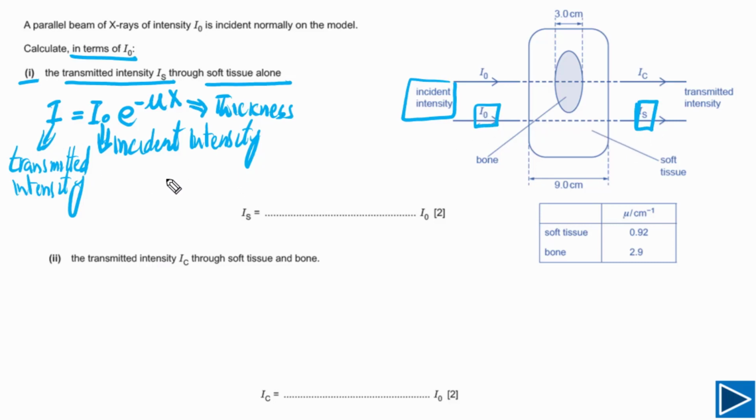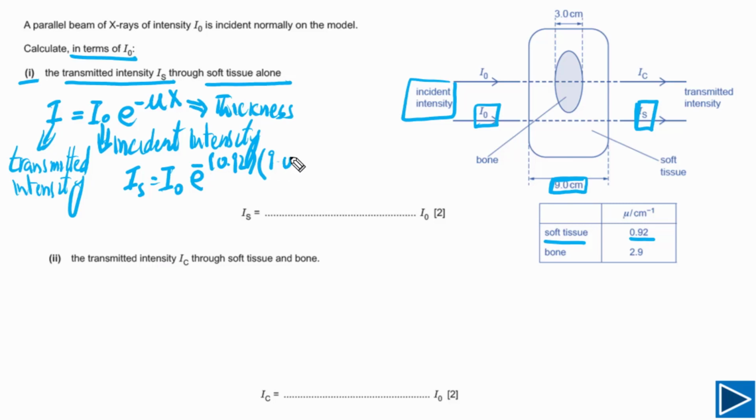We can rewrite our equation now, so it simply means transmitted intensity, this is I, and incident intensity, this is I naught, e to the power of minus mu x, and the value of mu for soft tissue is given, that is 0.92, so simply we can plug in the value of that. That is 0.92. We also need to plug in the value of x, the thickness. The thickness is given, that is 9.0 centimeters, meaning only the thickness of soft tissue, that is 9.0 centimeters.